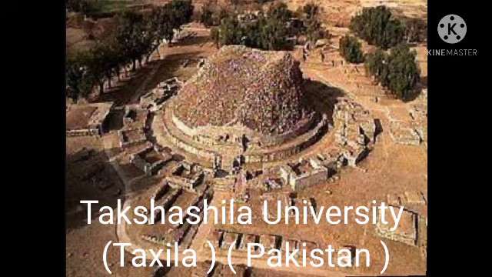Takshashila was an important city on the ancient Indian trade route. Today it is in Pakistan. Archaeological evidence found there suggests that the city was established in the 6th century BCE. Jivaka, a contemporary of Gautam Buddha and a famous Vaidya, had studied at Takshashila University. By the 4th century BCE, the fame of the university had spread far and wide. Chandragupta Maurya, the founder of the Mauryan Empire, was educated at this university.